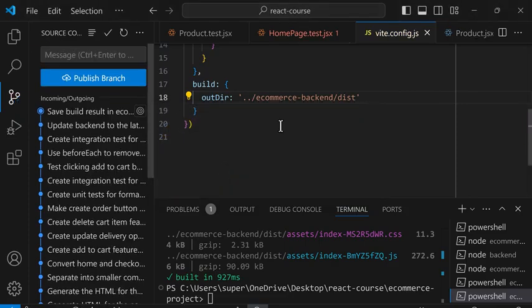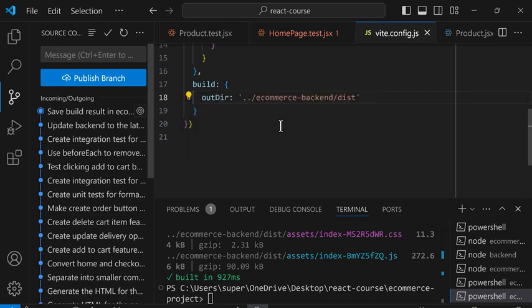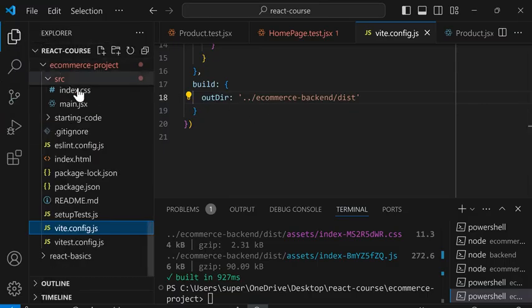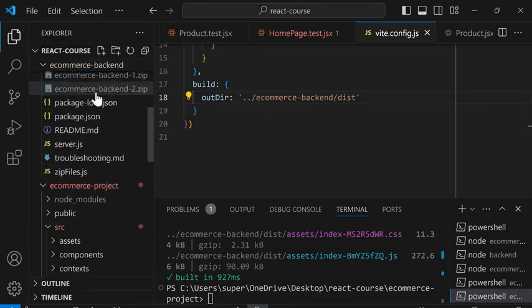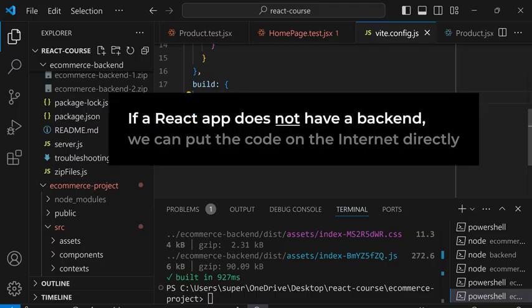Before we continue, I want to discuss how to deploy a React app without a backend. So notice that so far, to put a React app on the internet, we needed a backend. But what if we don't know how to write backend code yet? What if we just know React? So if a React app does not have a backend, we can actually just put the code on the internet directly.